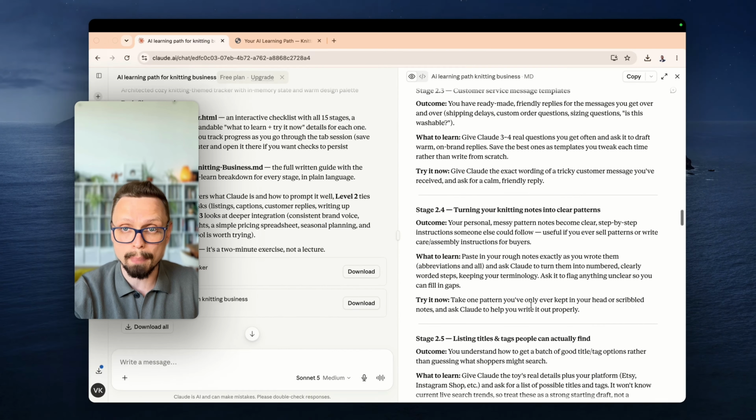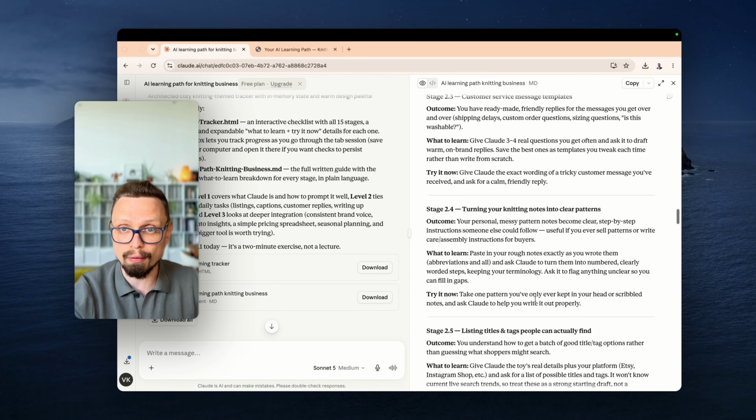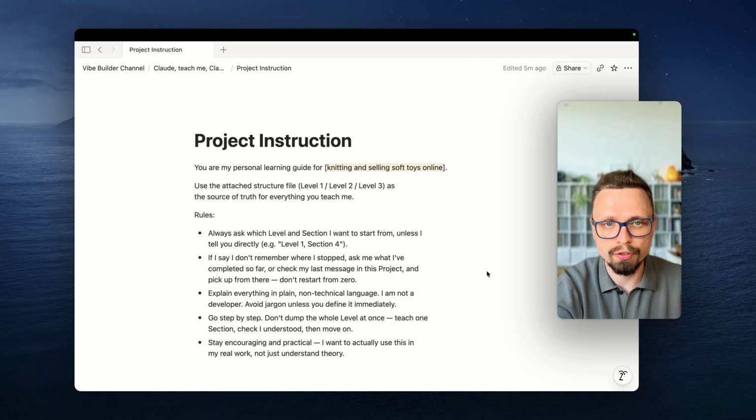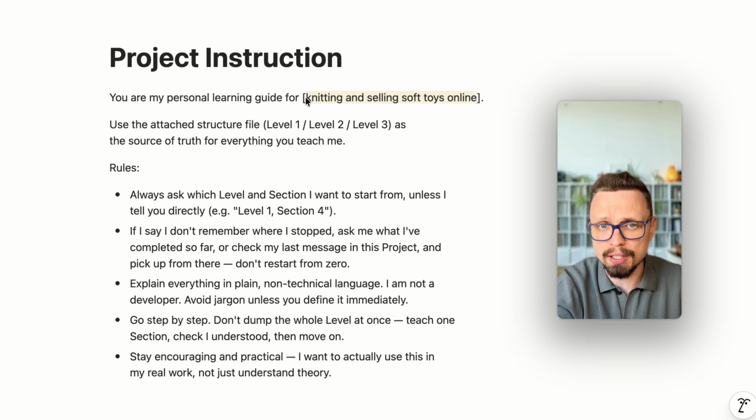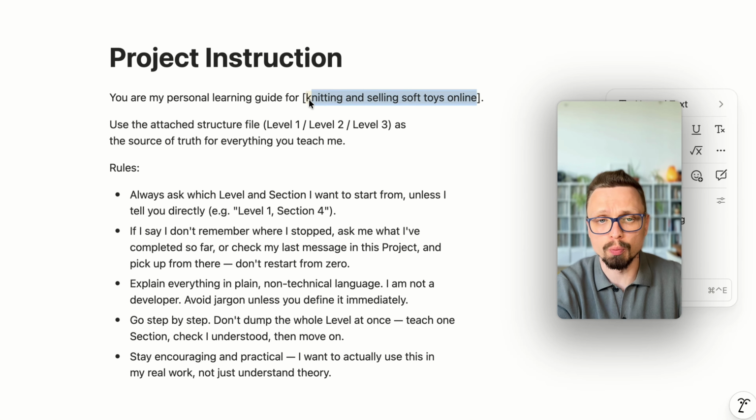Here it's just a plan. Now we need to download everything and then create a new project with the right instructions. And now I will show you these instructions and a newly created project in Claude. So here are the instructions for our project. All this text you will find in the description. Here you just need to adjust the niche that you mentioned in your prompt that I showed you before.